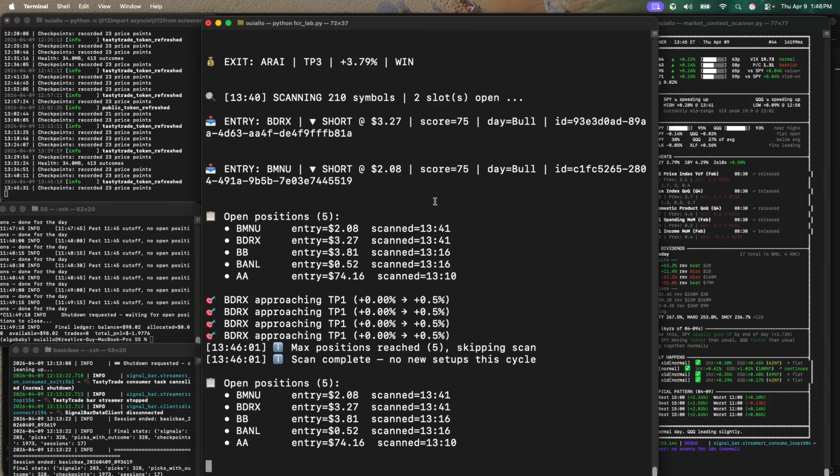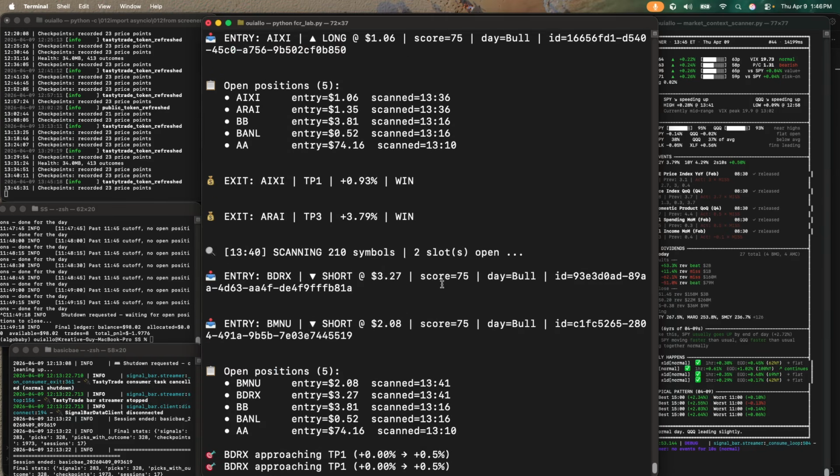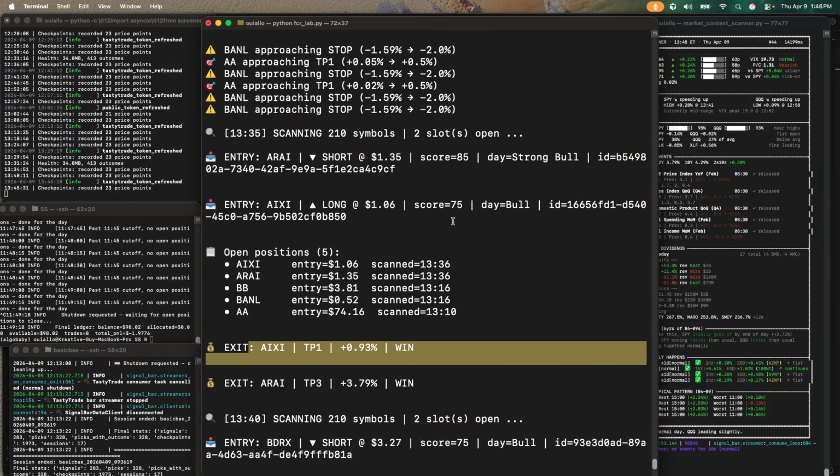So what it does is look at the first candle range. For the first 5 minutes, it's looking at the candle range for that first 5 minutes. And then if it breaks the resistance or support level and a couple other things that we're looking for, then we're going to take the position. So right now it's opening up a few positions. We already took profit on a couple other positions.